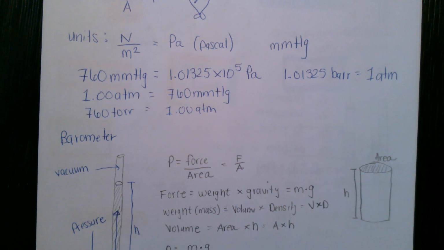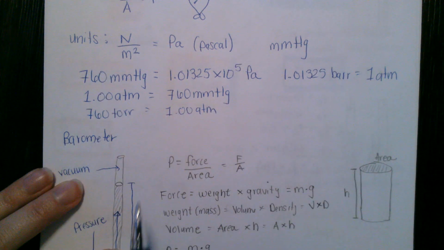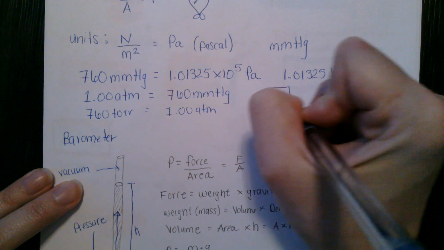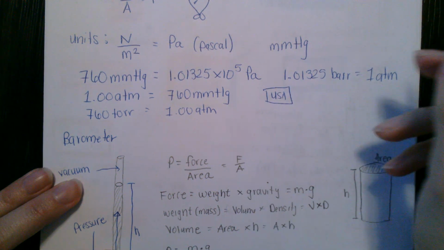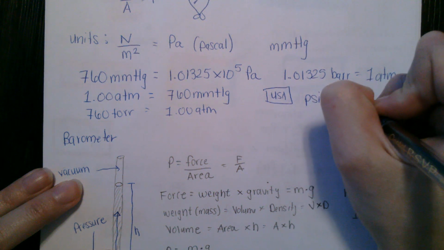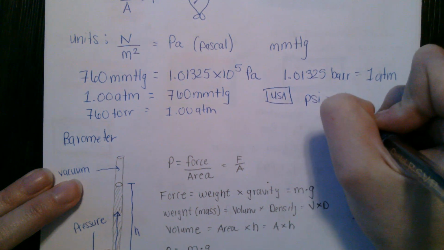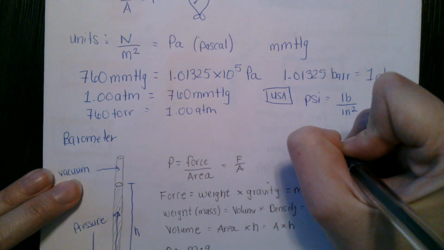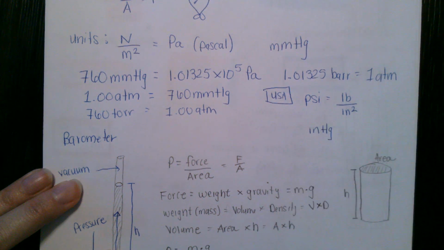Sometimes you'll run into some units that are more used in science in the USA, since we are still clinging to those outdated units. You might see PSI, which is pounds per square inch. So you'll find a conversion factor for that in your textbook somewhere. Also, we see inches of mercury.